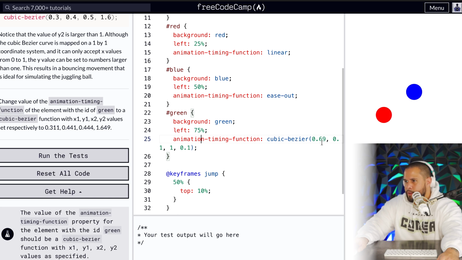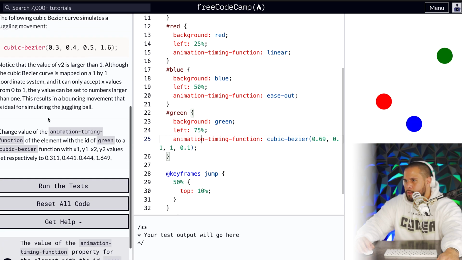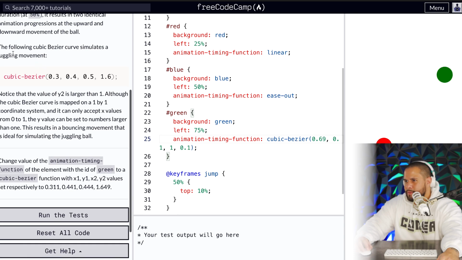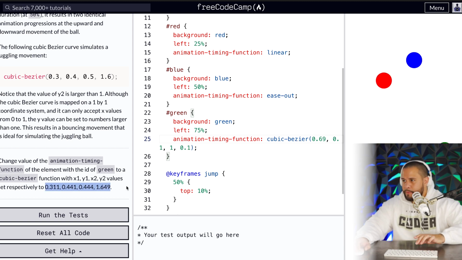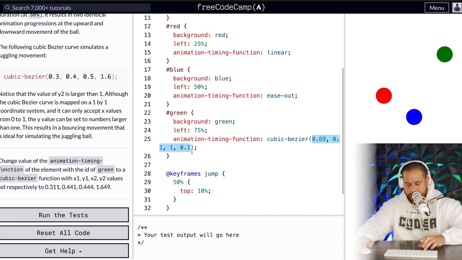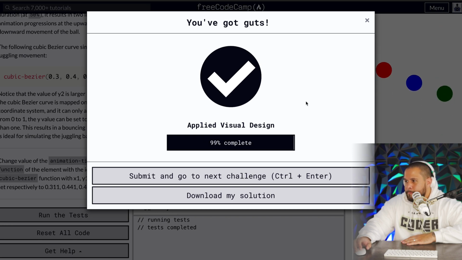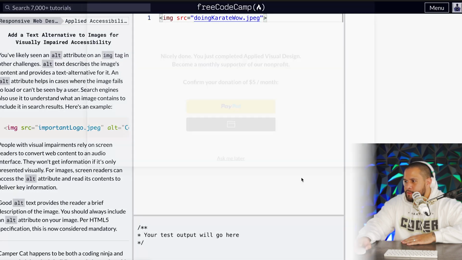So we gotta change this, but this simulates the juggling movement. But I want to set these. So I'm just gonna copy, and then paste right here. And let's see what happens. Oh yeah, looks like it's juggling. Check that out. Run it. And we are done, folks.